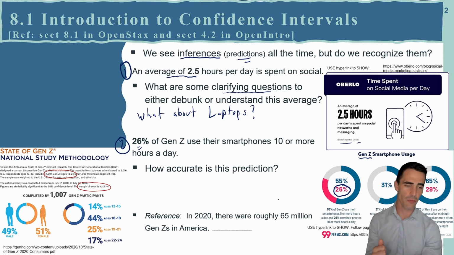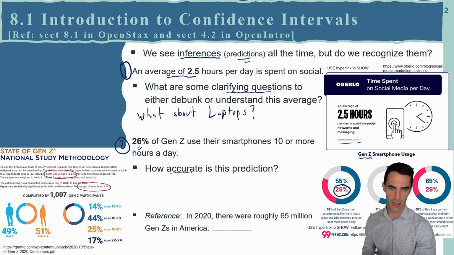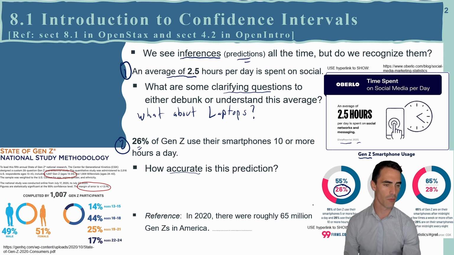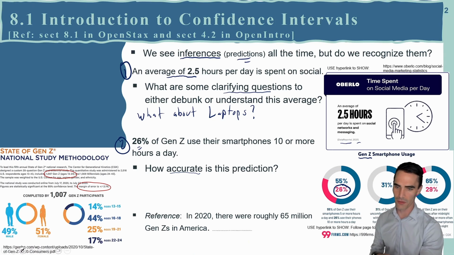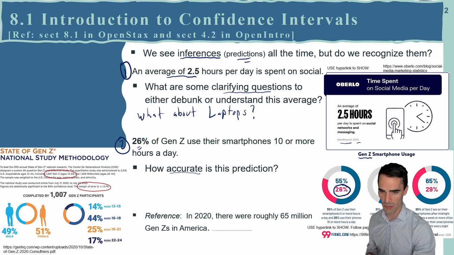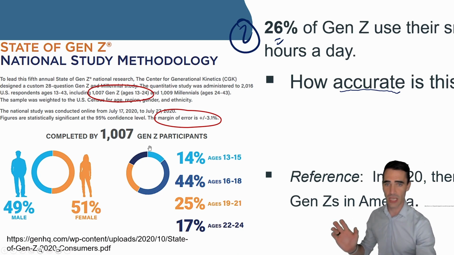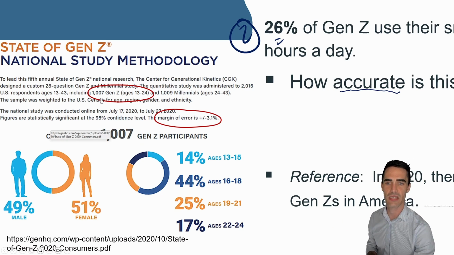But oftentimes we see these numbers and we want to ask questions like, how accurate are these claims or these inferences? I did a little bit of work and I pulled up this reference. I'm kind of in the way of most of the URL, but there's another URL down here for where this data comes from. If I zoom in, maybe we can get a better picture. That claim was actually only drawn from 1,007 Gen Z individuals.